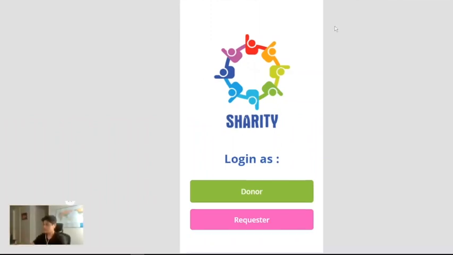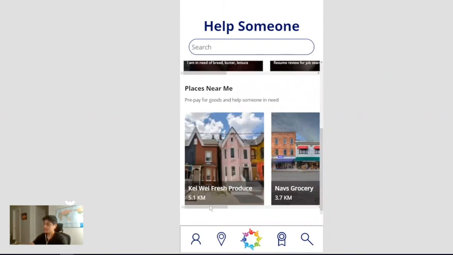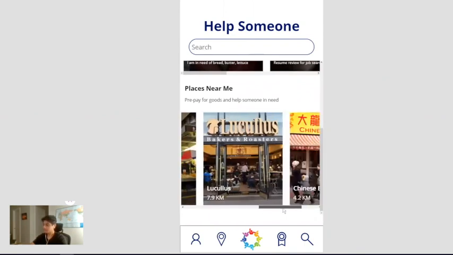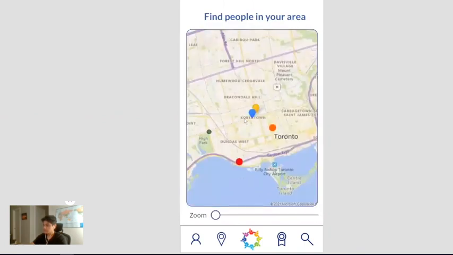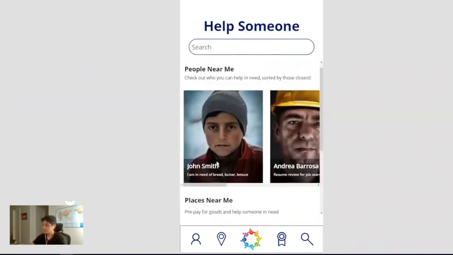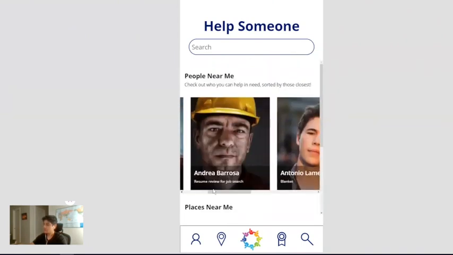So when the user first logs in, they have an option to log in as a donor or a requester. When logging in as a donor, they can see the people in the area that are in need, along with a short description of the items that they're requesting. You can also see areas near these people, so there's local shops where you can prepay and buy these items for them. You can also go on the map and see from these pinpoints the geotags of these homeless people and where they are, so that you can click on them and then find who's in that area and see what other shops you can prepay and buy for them.